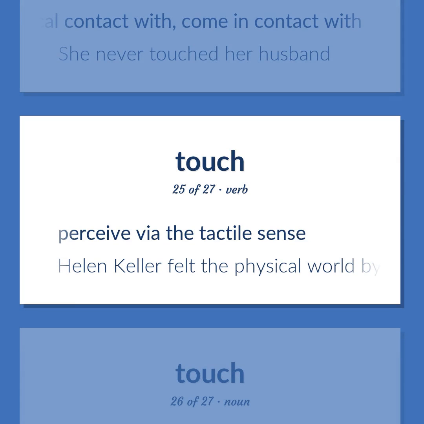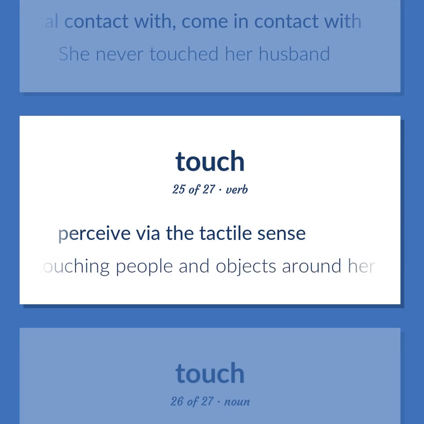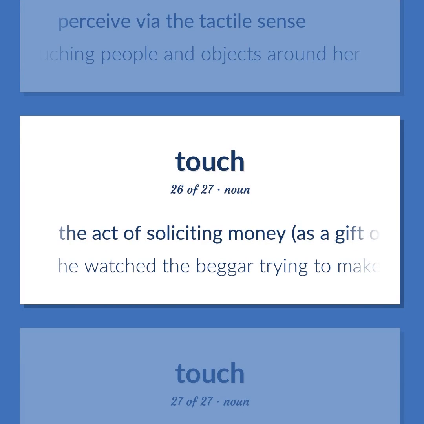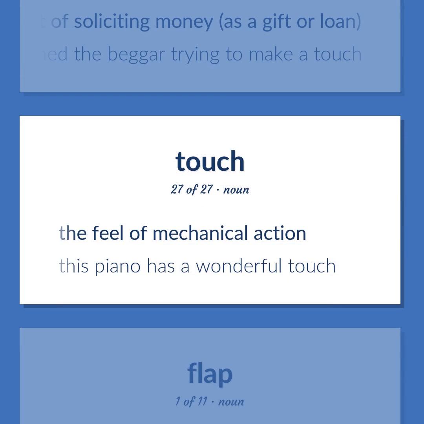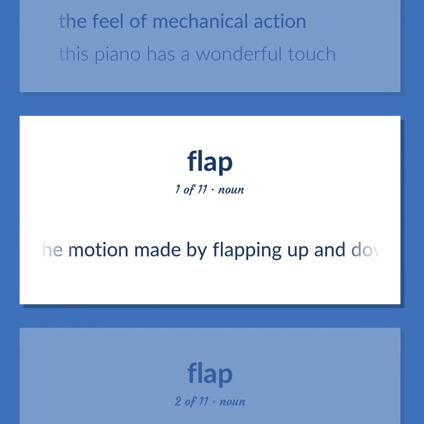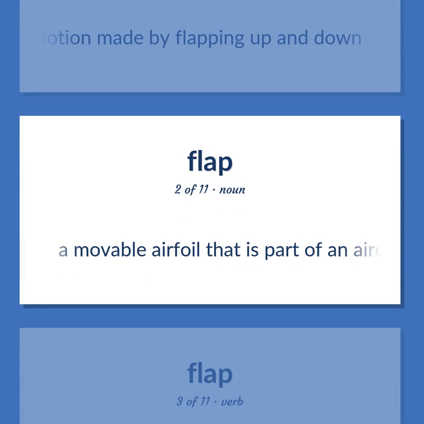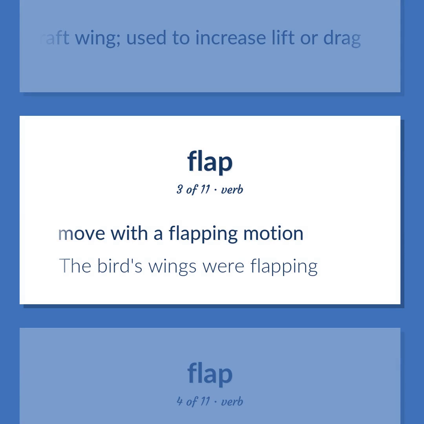Perceive via the tactile sense. Helen Keller felt the physical world by touching people and objects around her. The act of soliciting money, as a gift or loan. He watched the beggar trying to make a touch. The feel of mechanical action. This piano has a wonderful touch. The motion made by flapping up and down. A movable airfoil that is part of an aircraft wing, used to increase lift or drag. Move with a flapping motion. The bird's wings were flapping.